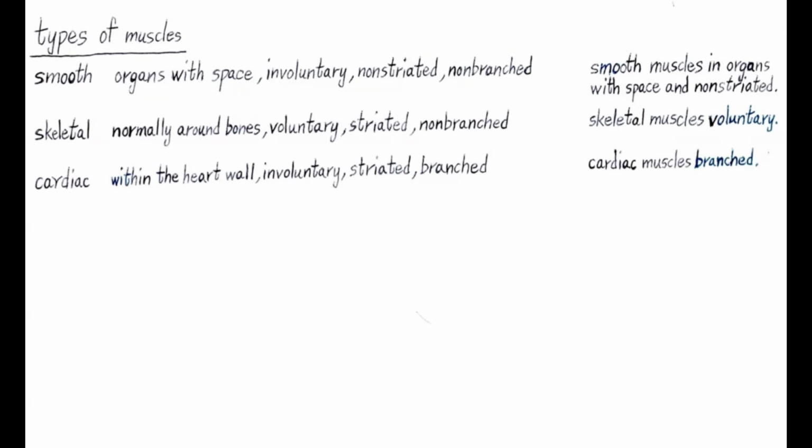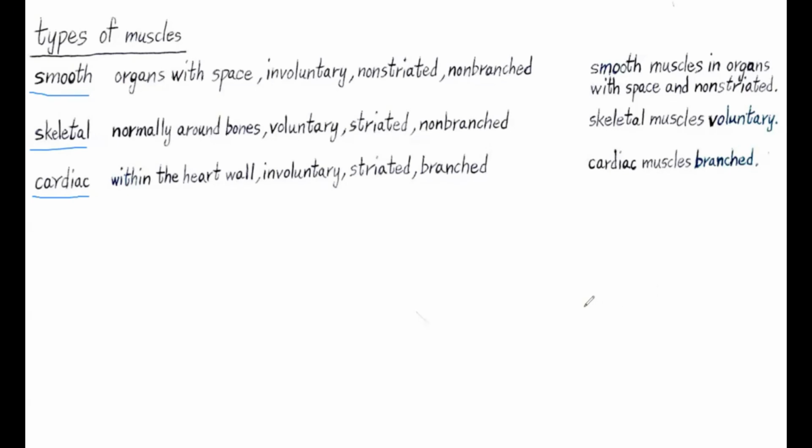Hi everyone. So today we are going to talk about different types of muscles in humans, and they are smooth muscle, skeletal muscle, and cardiac muscle. Now, as you can see, there is a lot of information here. What we will do is talk about this information first, and then we'll give you a few summary phrases to remember all this information.